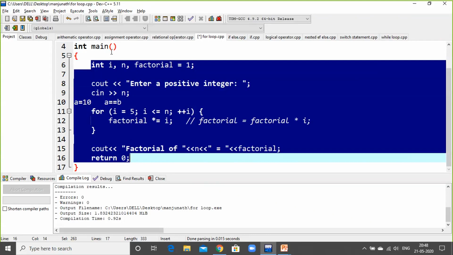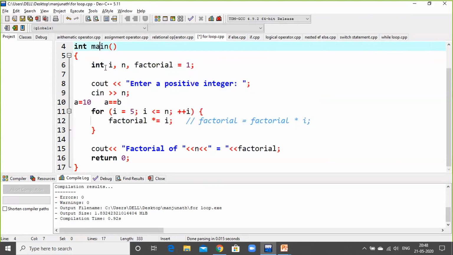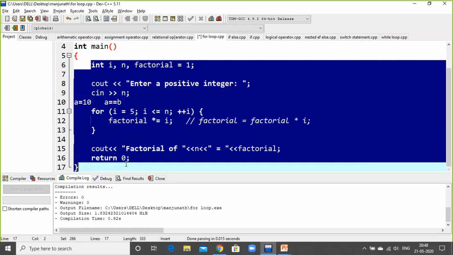See here, when you use this main, you can initialize integer type value or any kind of data types, or any kind of things you want to do in the program, you can do it in the main program. If you use void main, that indicates it does not have any value in that void main. But in the main function, the entire block is stored. Here we have only one block.